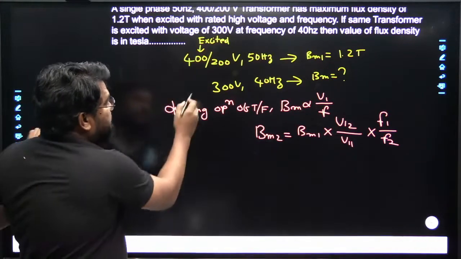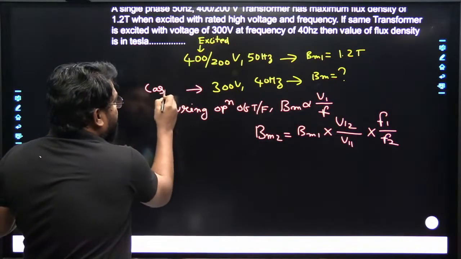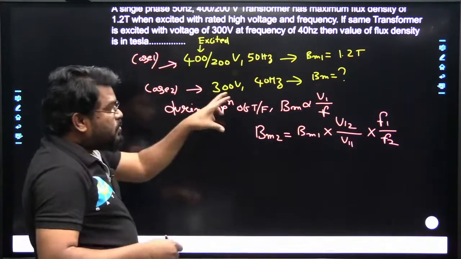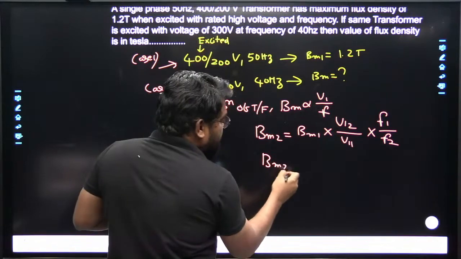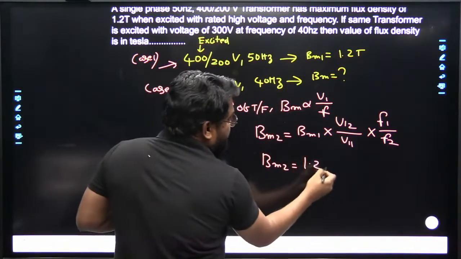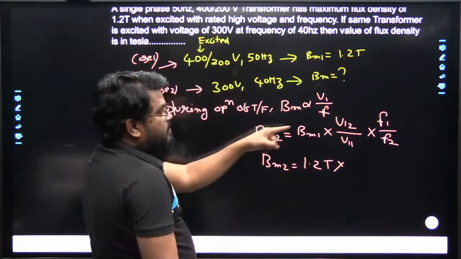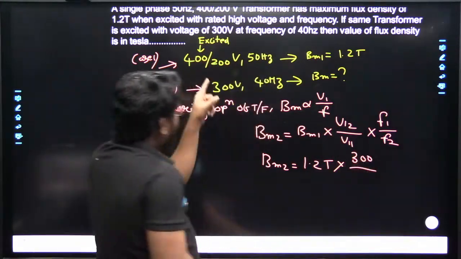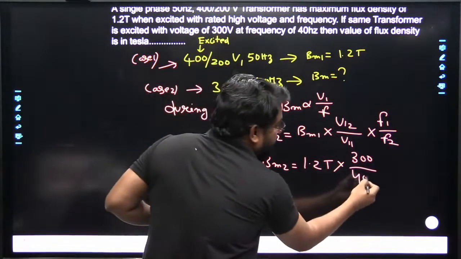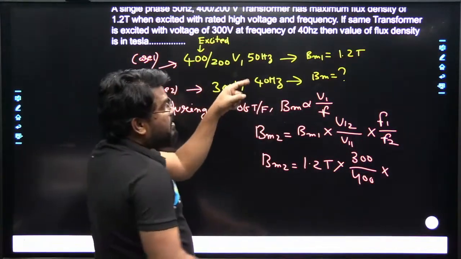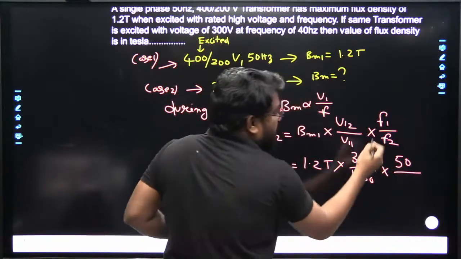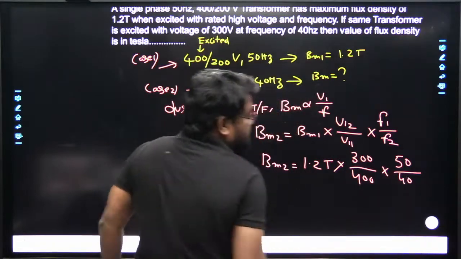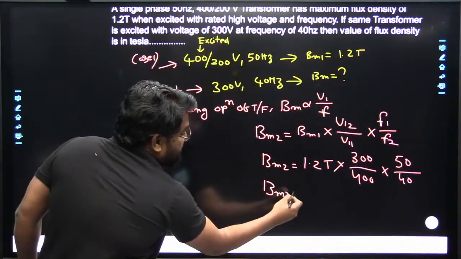In this one is the case 2, and this is the initial case 1. B maximum 1 is 1.2 Tesla. Here V12 is equal to how much? 300. V11 is 400, right? Frequency F1 is equal to 50. Now what is F2? The F2 value is 40 Hz. So now simplify here, you will get B maximum 2.